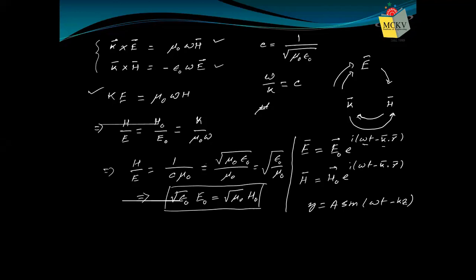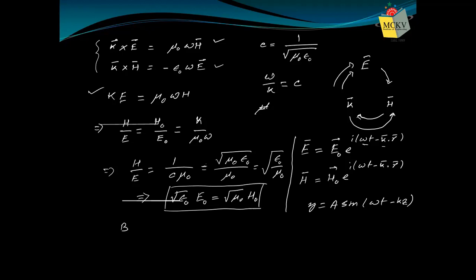So this is one way we can find the relation between the amplitudes. We can write it in another way also. Now, suppose I want B. Why I am writing B, you will understand, because it will be easier to remember.